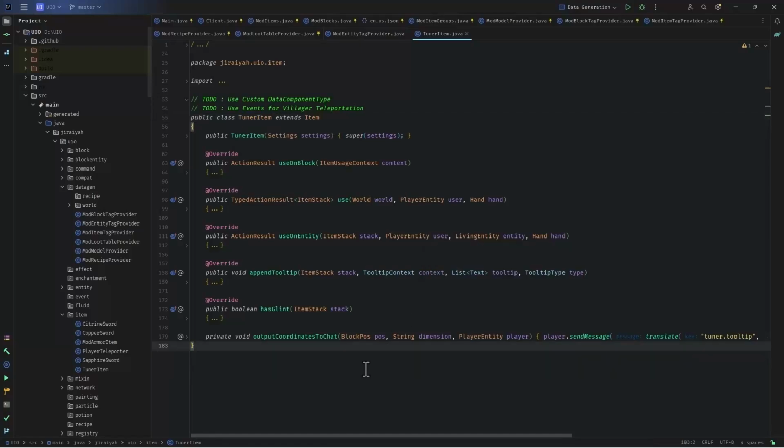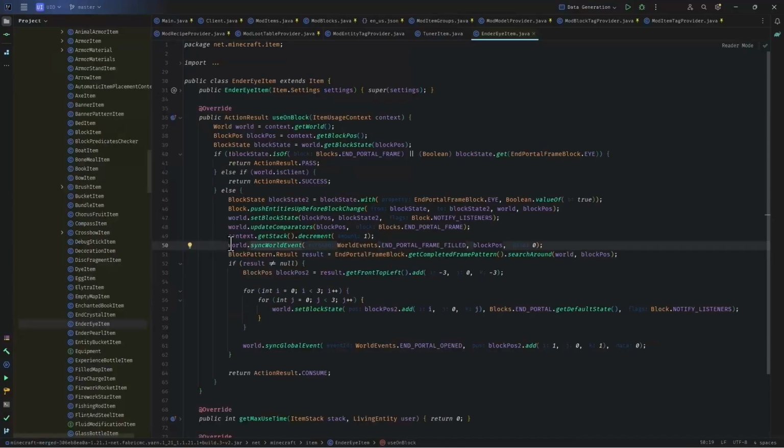Now, what is an event? An event is a pointer in time when something special happens. We had a world sync event, portal frame filled, and then another one, portal opened. And it is again a sync global event, not the world event this time. So these were two conditions where we were sending an event. We were creating an event. One, when we were putting one eye on a portal, and then when the whole portal was ready, we were sending an event saying that, hey, everyone, be aware, the portal is opened.